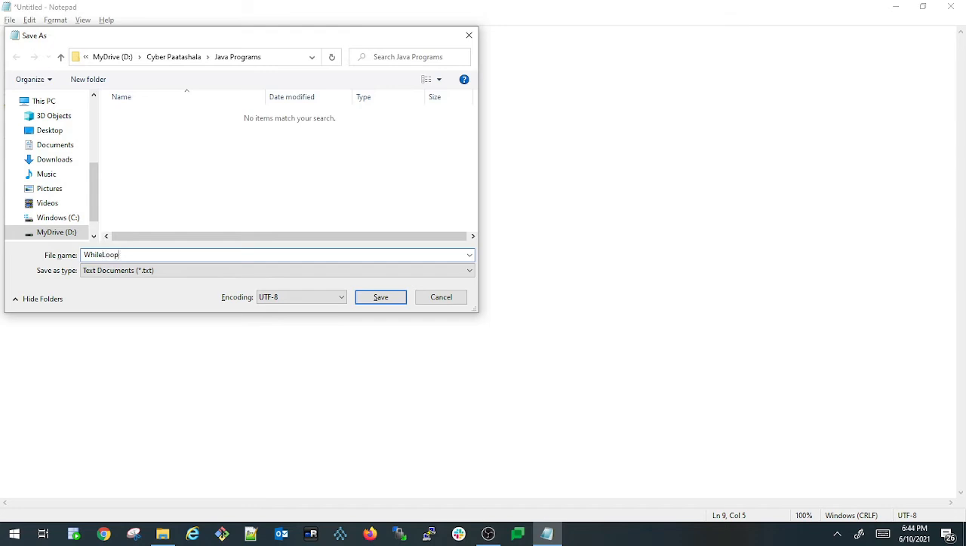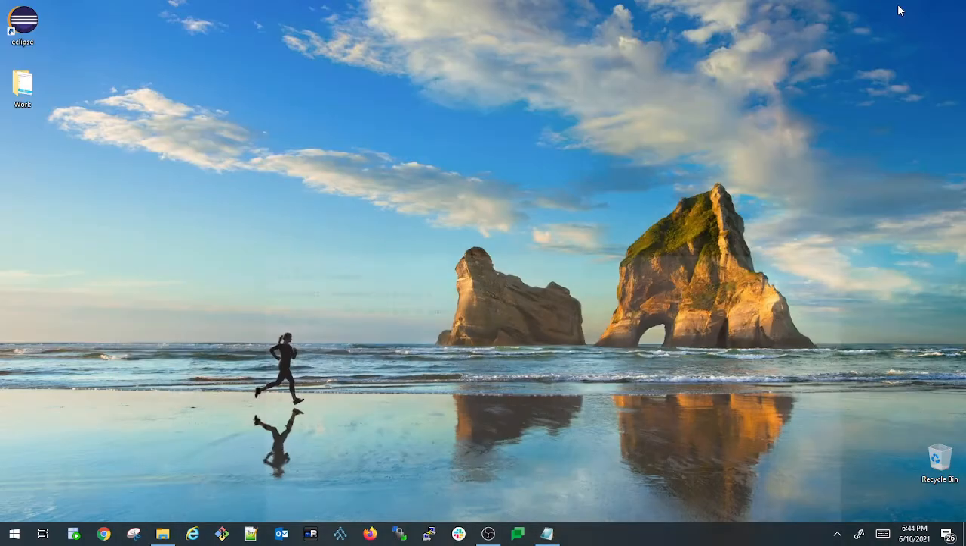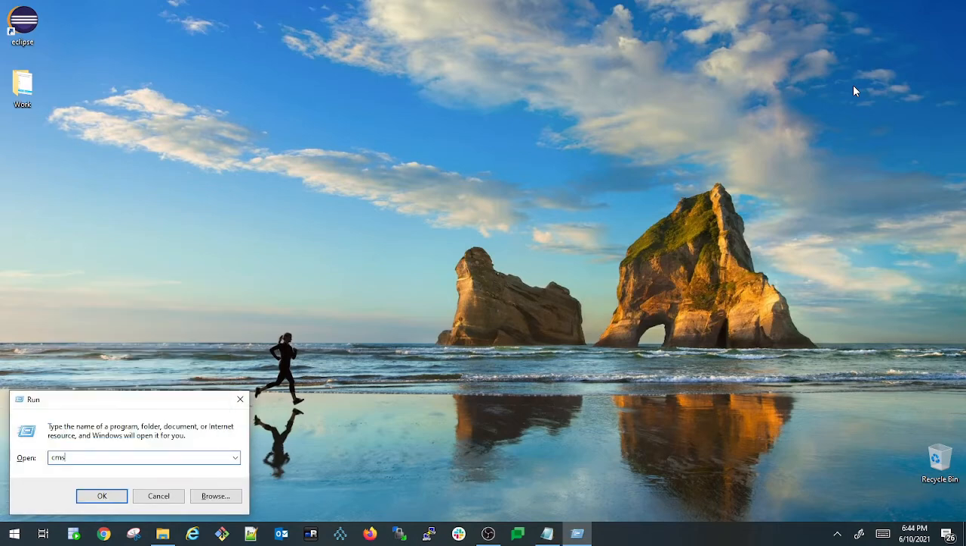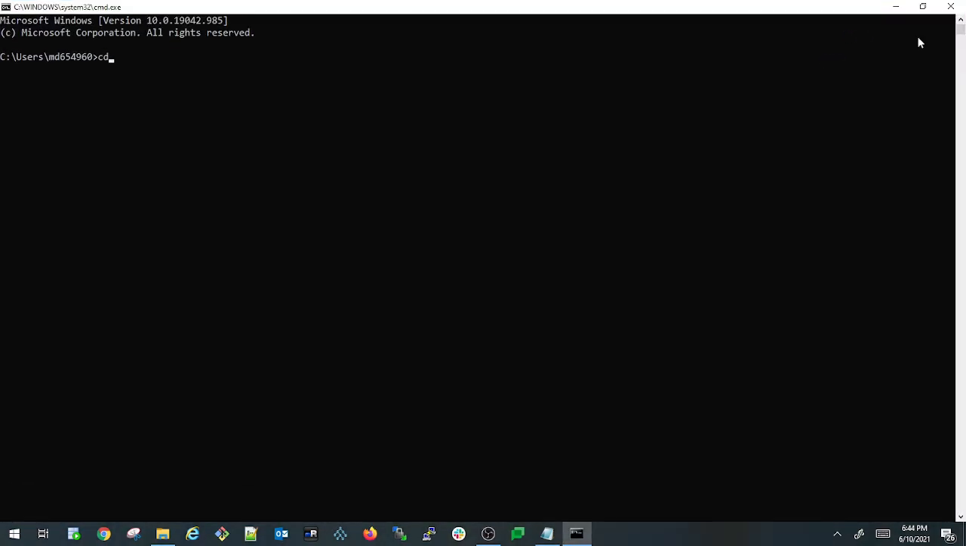While loop example.java. So let us save this and let us compile this program and see what happens. I'm opening a command prompt here. So I'm going to my Java programs folder. So let me compile this and see what happens. My Java program name is WhileLoopExample.java.